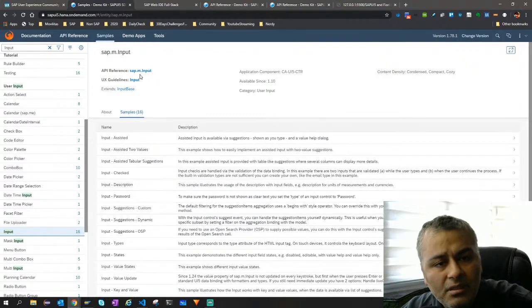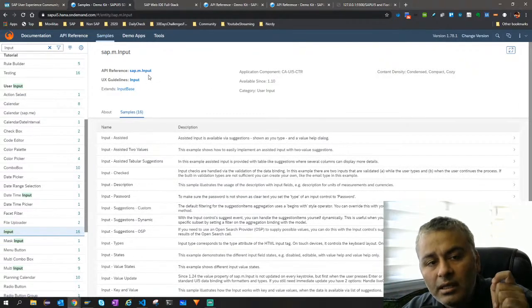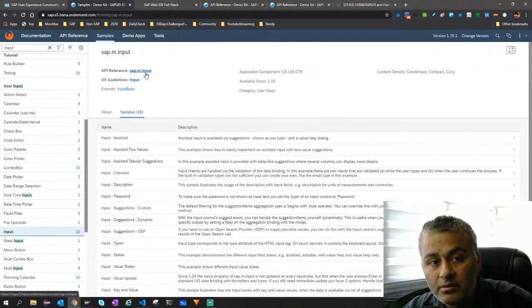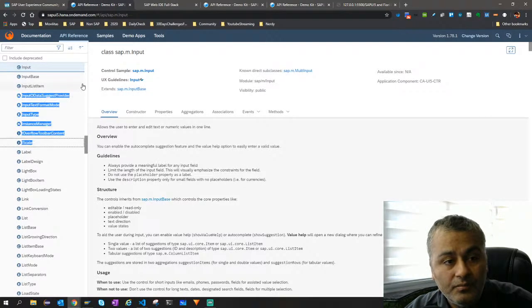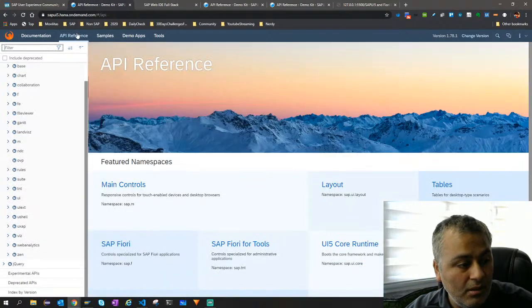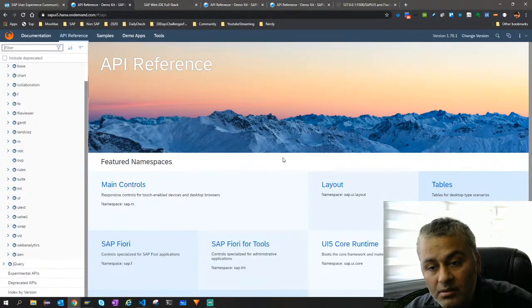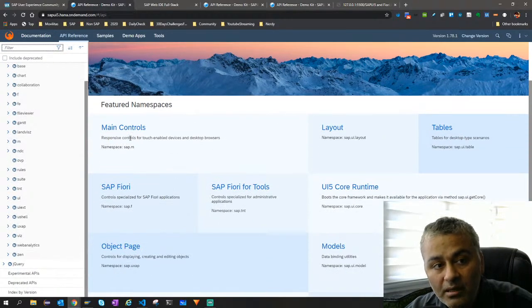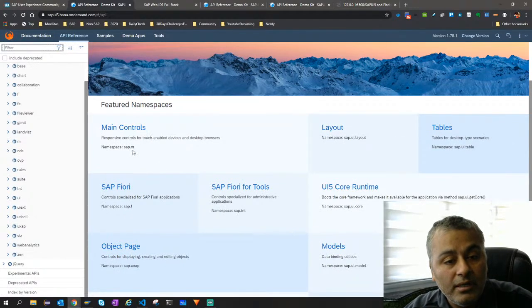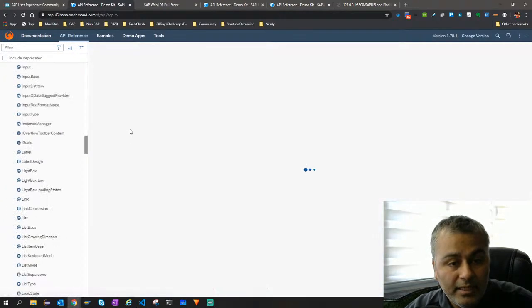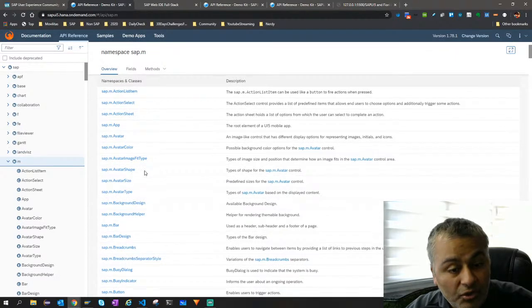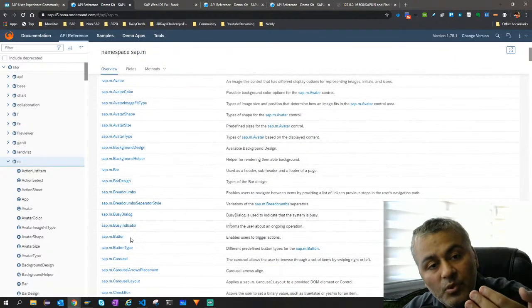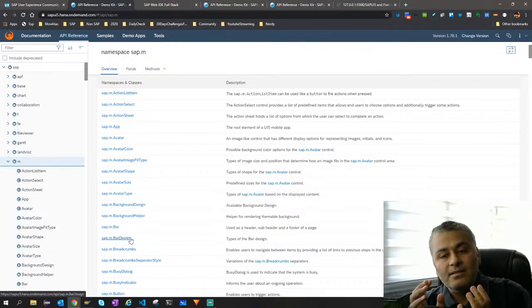So that is why you see sap.m.Input. sap.m is a library which will have different controls. What controls? Let's click on it. It goes to this, and let me go to the basic one. So this is an API reference. All these you see here, main control, layout, are different libraries which have different controls. Let's look at this sap.m, which is the main control library. It has action, avatar, button, input, you see these different things. So it basically is like a package.